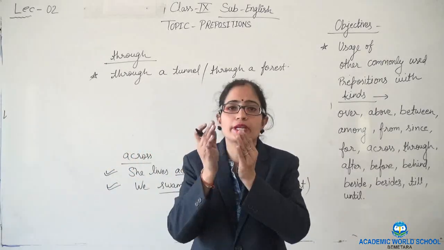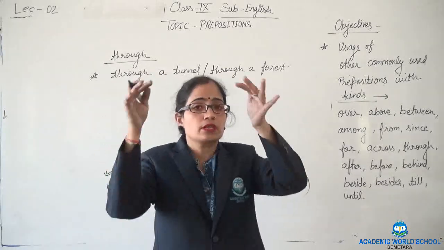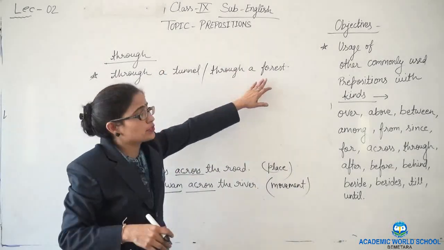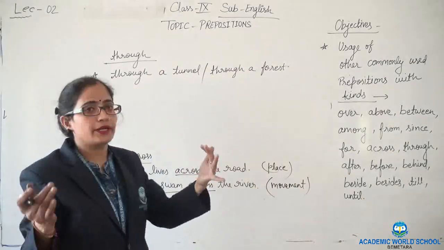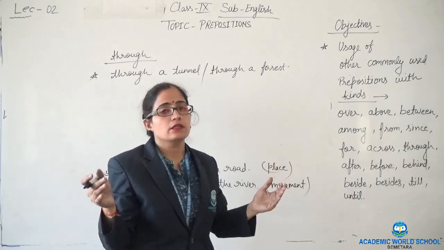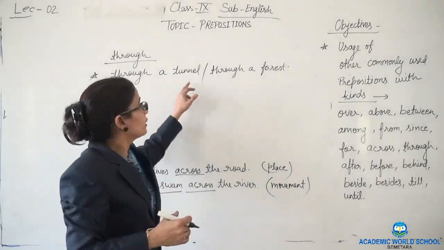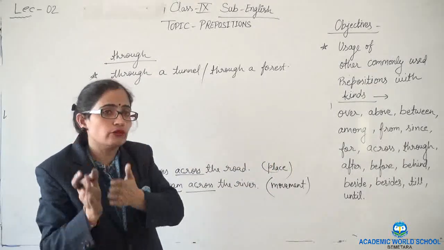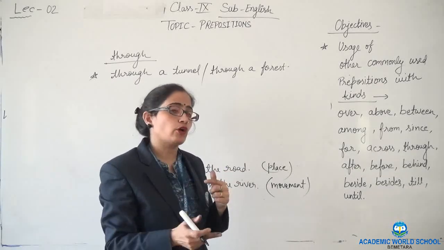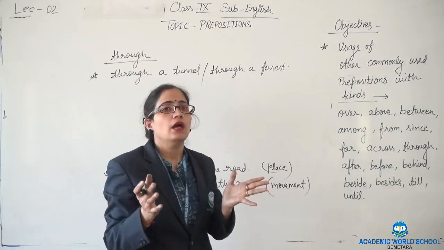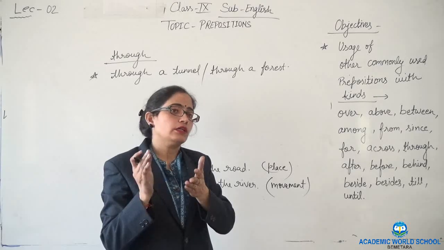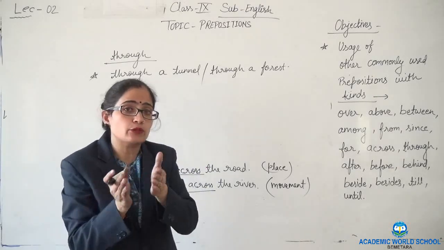This will show the movement in a particular closed area which is covered by something. Like in the forest, trees are there, and a tunnel is a covered place, a covered lane, where the person is moving from one side to another. But across was an open place, and there we use it for movement from one side to another side.